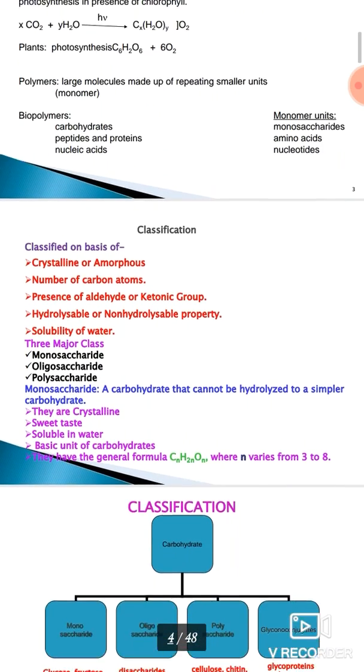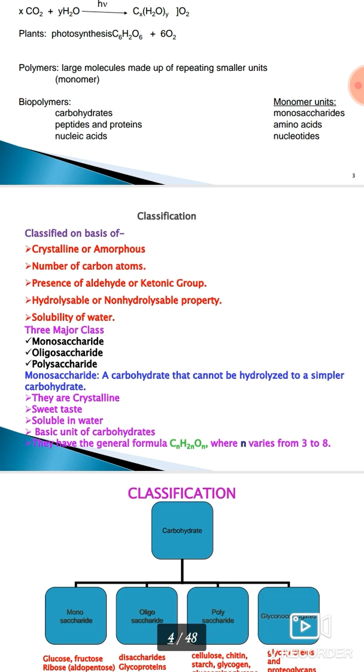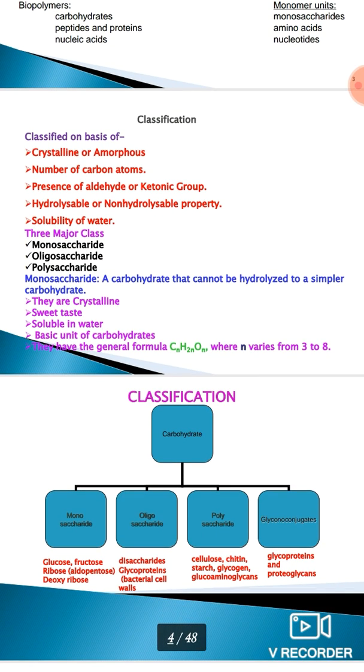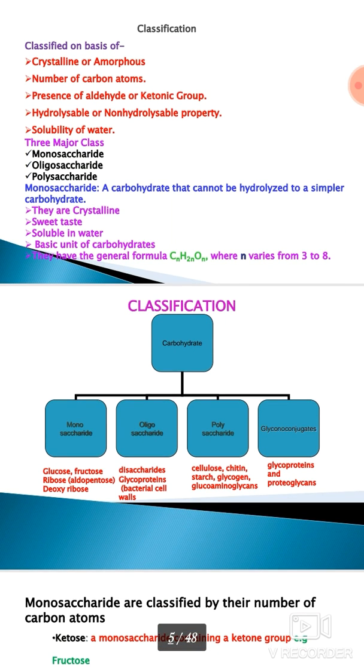Next, classification. Carbohydrates are classified on the basis of their nature, like crystalline or amorphous, the number of carbon atoms, aldehydic or ketonic group, hydrolyzable or non-hydrolyzable property, and solubility in water. They are also classified into three major classes: monosaccharides, oligosaccharides, and polysaccharides. Here we have studied only monosaccharides.